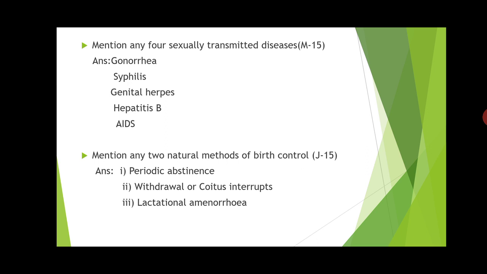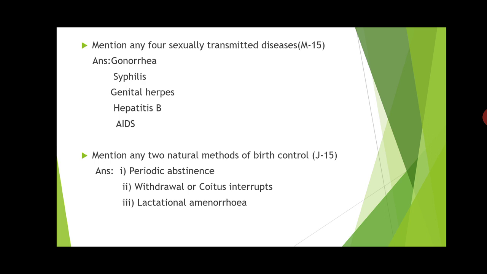The first one is gonorrhea. Then you can also go for syphilis. Then genital warts, hepatitis B, then AIDS. So these are all 4 sexually transmitted diseases. They may ask you to mention any 4 sexually transmitted diseases for a 2 marks question. So each one, 4. Why? Because each option will carry half a mark. So like this, if you write 4, half into 4 is equal to 2 marks.